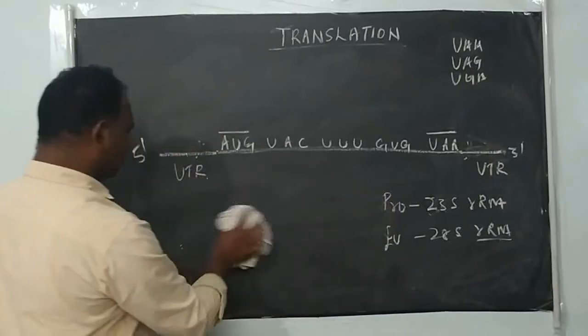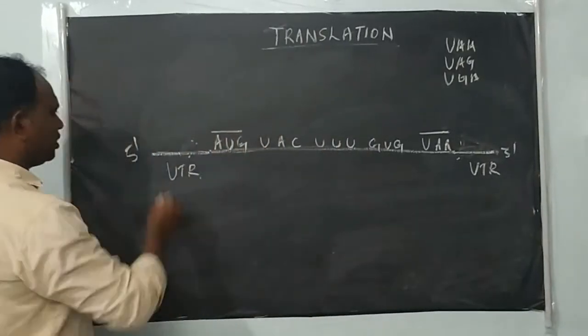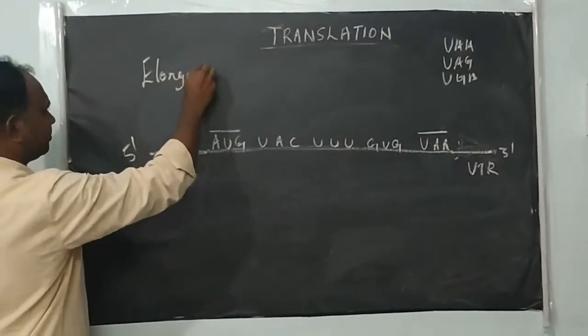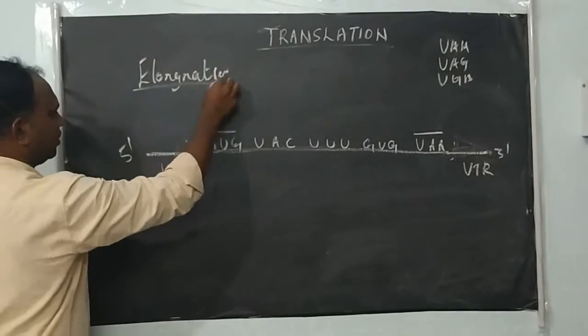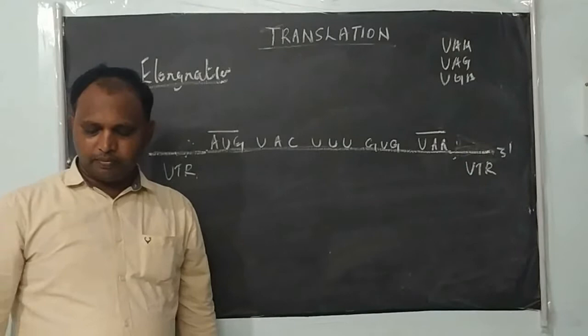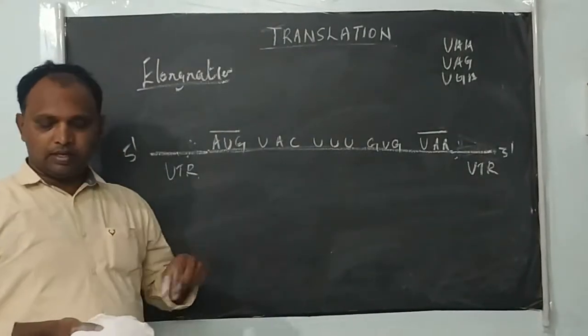Okay, so now we will see the process of chain elongation, how the polypeptide chain is synthesized. First, which subunit will go and bind? The small subunit binds to the mRNA, then the large subunit.